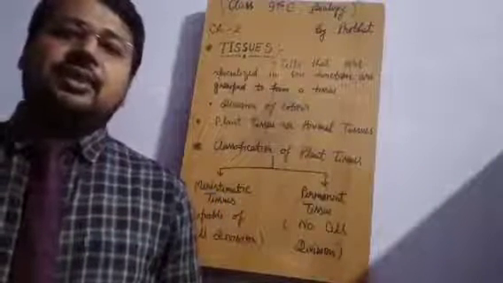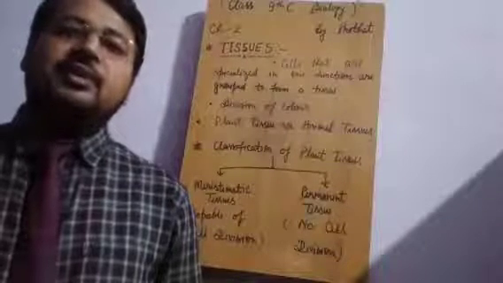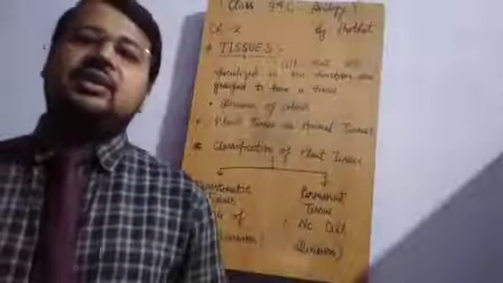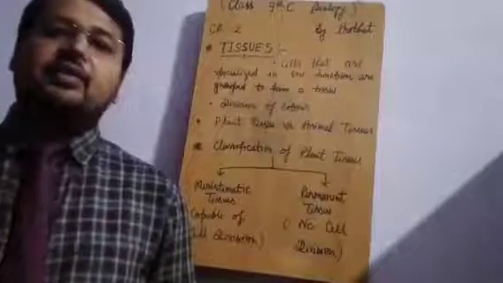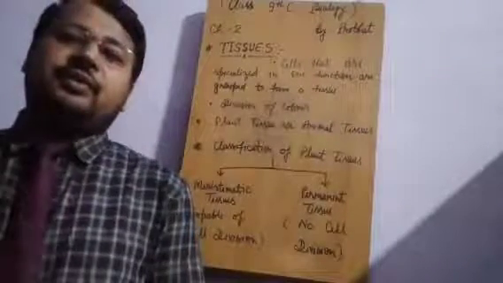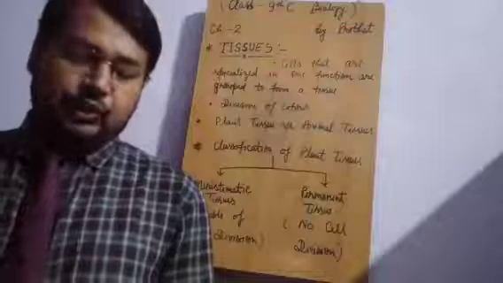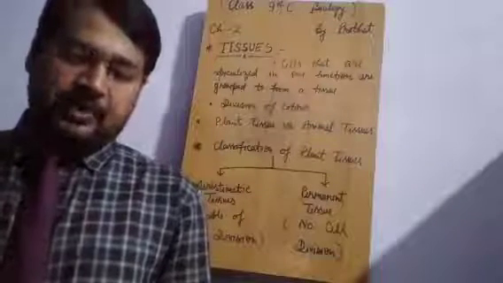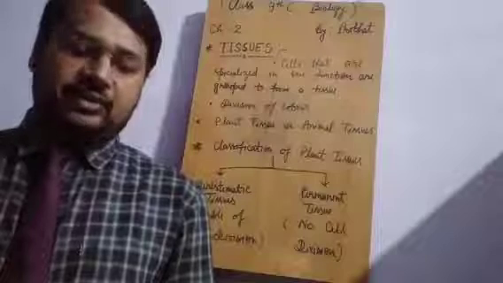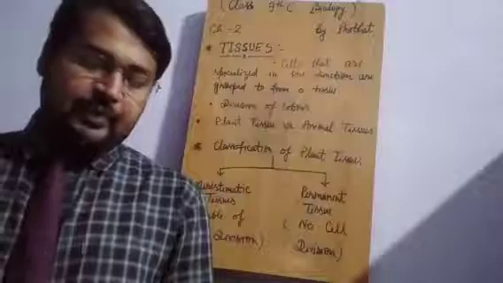You know, there is growth and development inside the animal body and plant body as well, but there is some difference. When you make a comparative analysis of animal and plant life, then you will get to know. So first we will focus on the introductory part of your chapter, that is tissues, second chapter. It is written that unicellular organisms such as amoeba and paramecium have a single cell in their body. We know that. But in multicellular organisms, there are millions of cells.